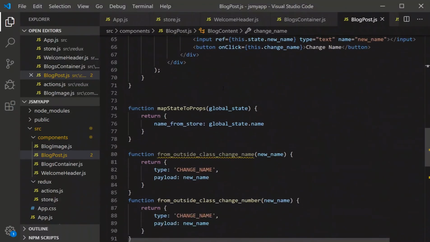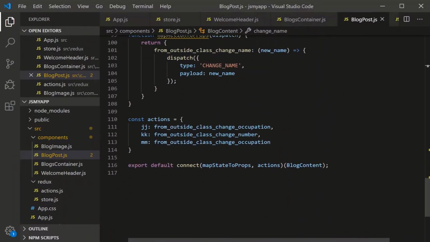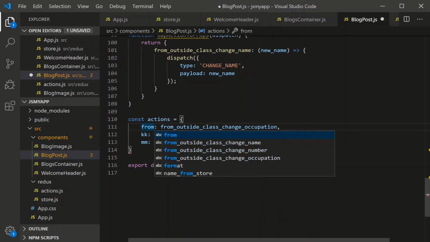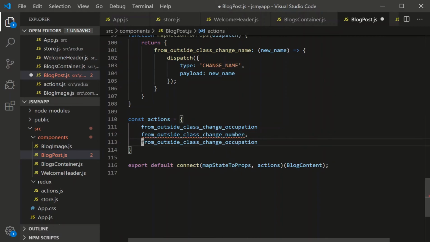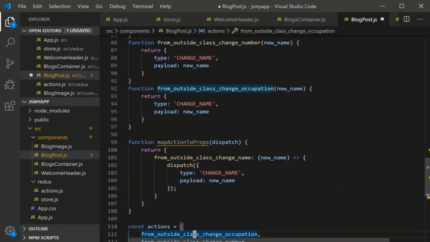So another way to condense this, you wouldn't normally write it like this. Why would you have your function name be different from the prop name you use? All you have to do, if you're going to use the same prop name, is a bit of, I don't know what it is, ES6, ES8. If you're going to say something like this, you don't need to have the key value pair explicit like this. You can just pass in that. So just one name if it's going to be the same value. So this is how we're listing. Any entry within this actions list implicitly gets this dispatch.